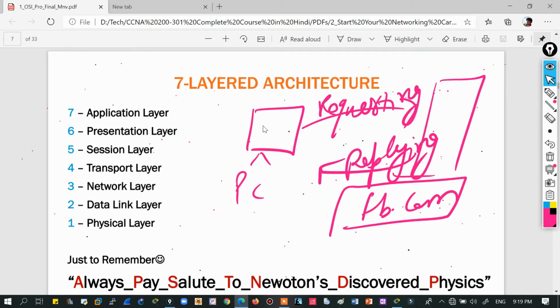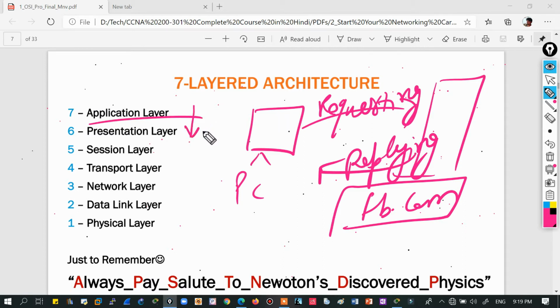Then you can see what I need to run the internet. As a user, will you look at the cable first or the browser first? Just keep in mind, I'm a user, I have a PC, so I'll click on my browser, right? So I need application software for that. When I'm sending data, this is the first layer that I am interacting with. Which is that? Application layer.